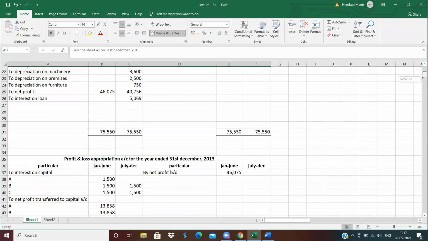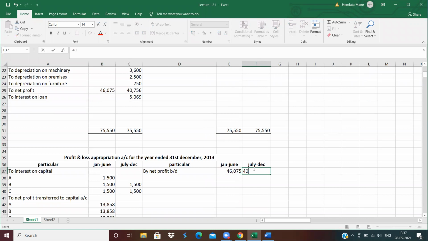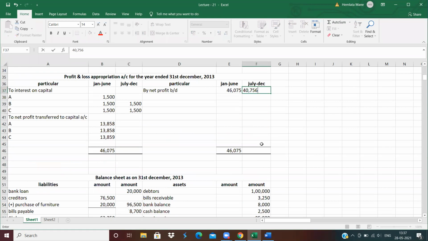Now this net profit is transferred to the appropriation account. 40,756. Total is also same, 40,756. Now, whatever difference, distribute between B and C. 18,878. 18,878. Clear?